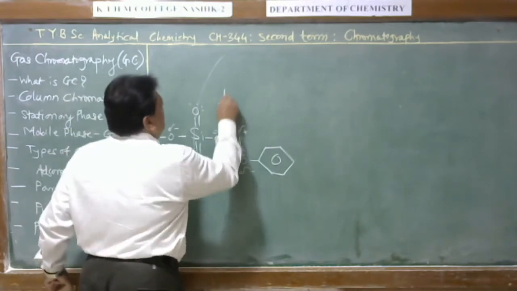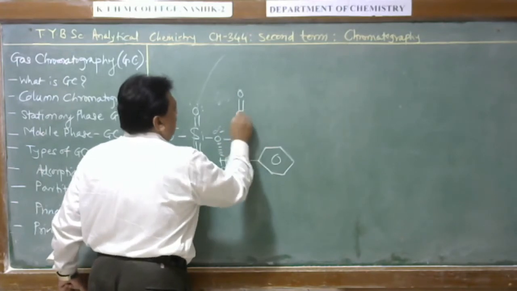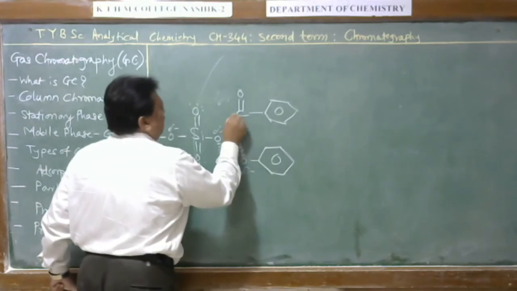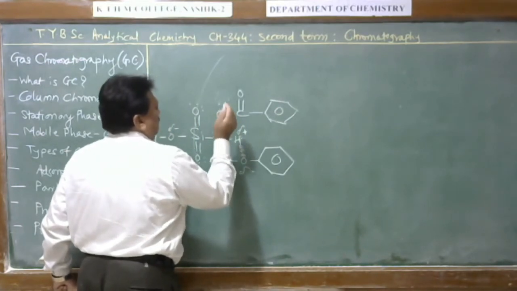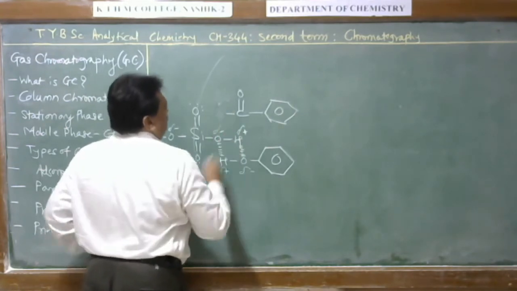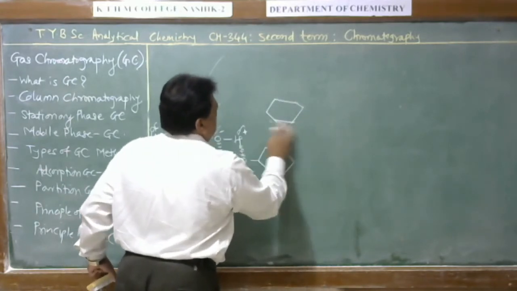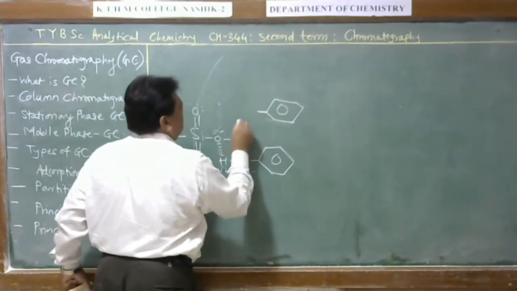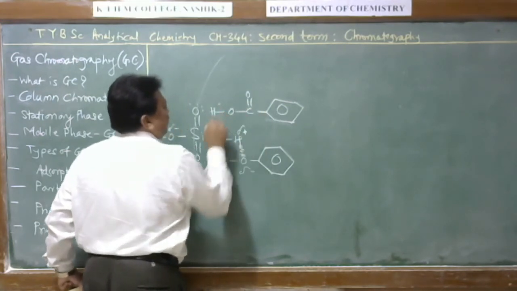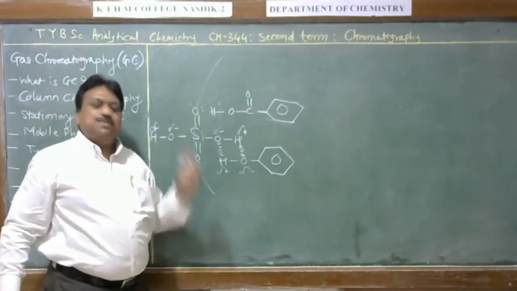Suppose we have another component. This is oxygen, carbon. Again, you are familiar with this compound. Here O, here O, and this is benzoic acid, C double bond O, here H. No doubt here is again a hydroxyl group. This is benzoic acid.